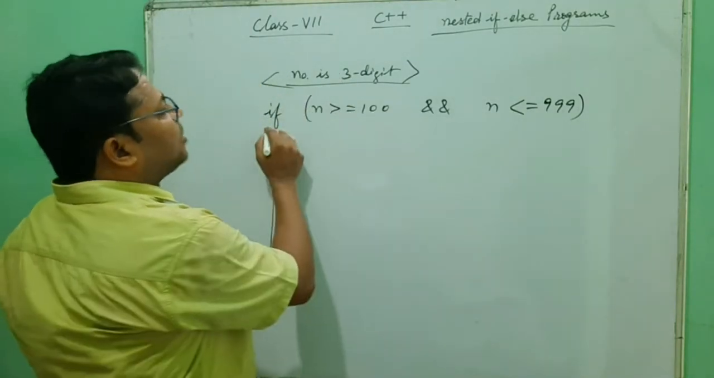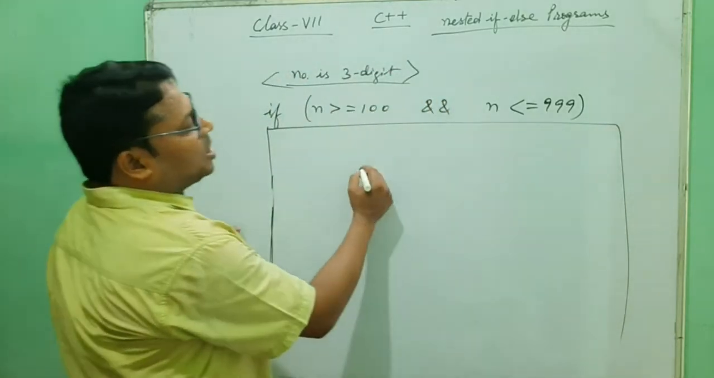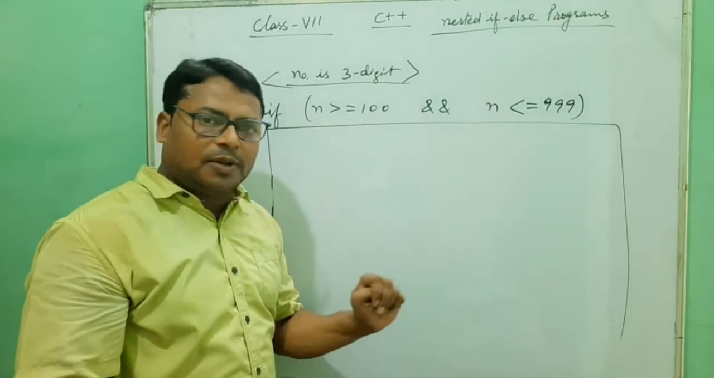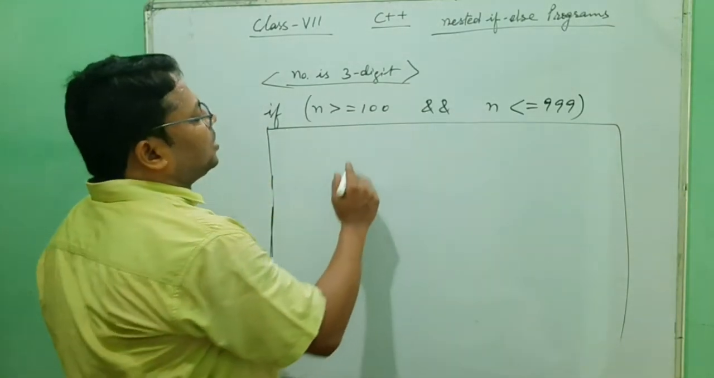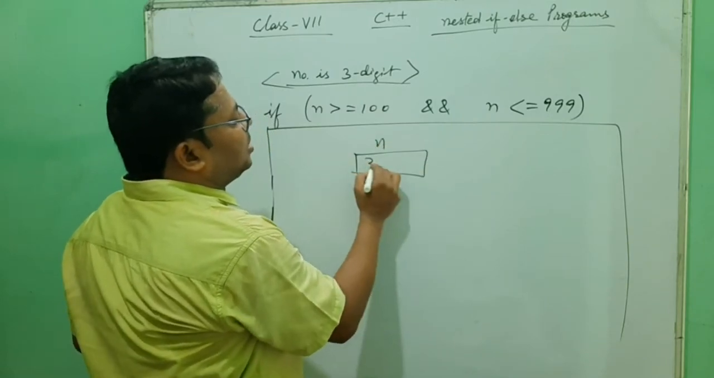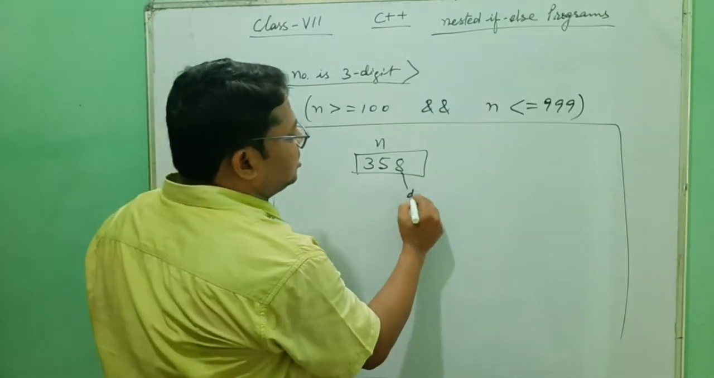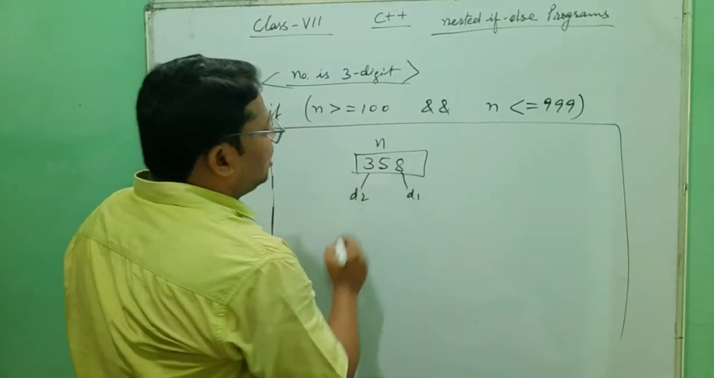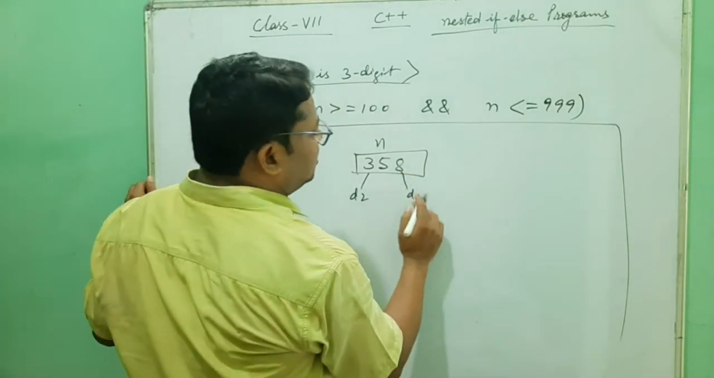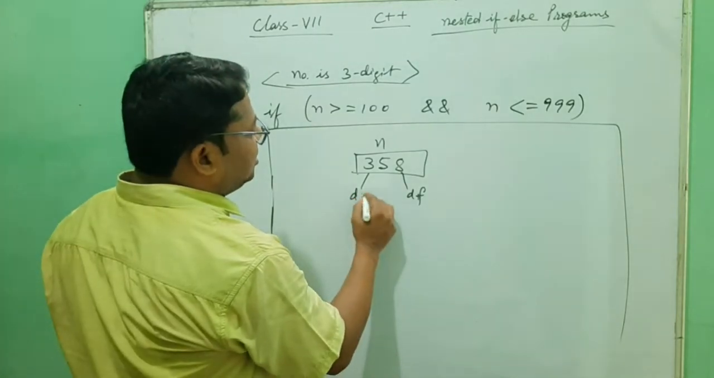Now inside this body we have to check for palindrome. And for palindrome we need to find the reverse. But one more thing: without finding the reverse, if any number is, say, 385, here this is digit 1 and this is digit 2. We know the first digit and the last digit. Here we write digit first as DF, and digit last as DL.